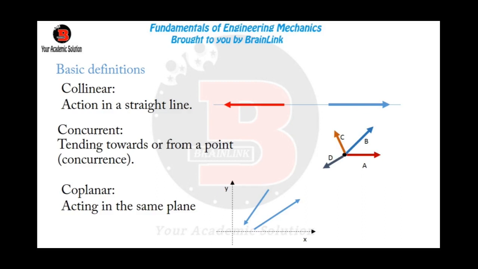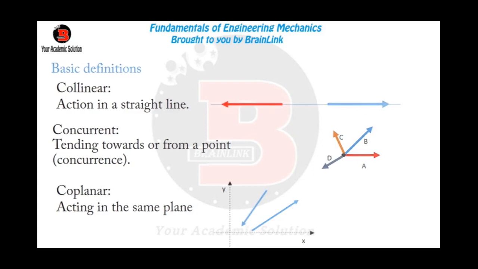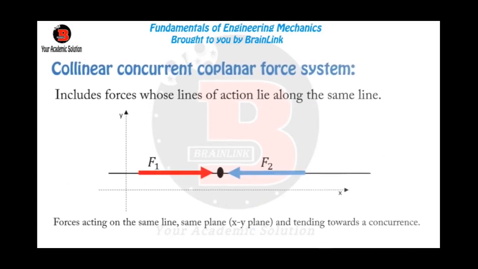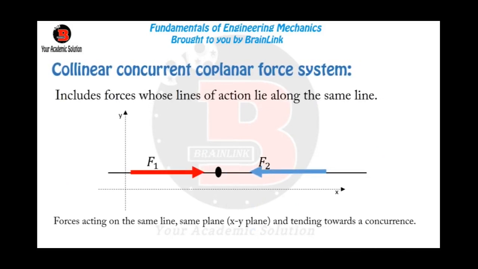When we say something is collinear, we mean something is acting on a straight line. When we say something is concurrent, we mean that something is intersecting at a particular point. And when we say something is coplanar, we mean they are acting on a particular plane. So if we go back to the classification of forces, I will look at the first one there that says a collinear concurrent coplanar force system.